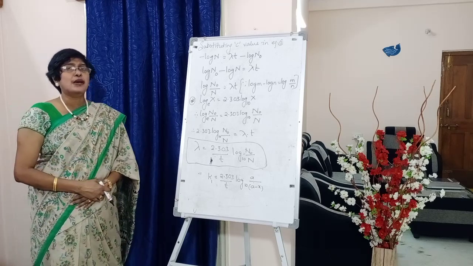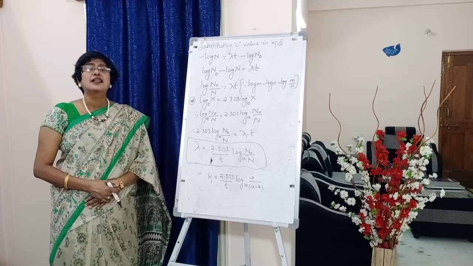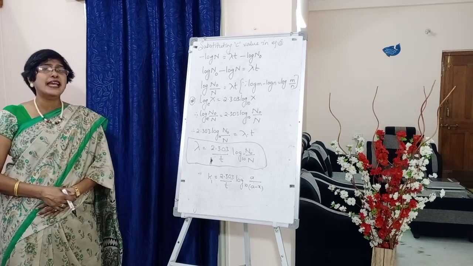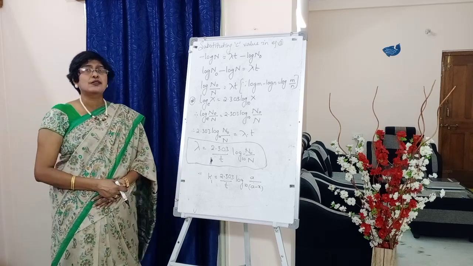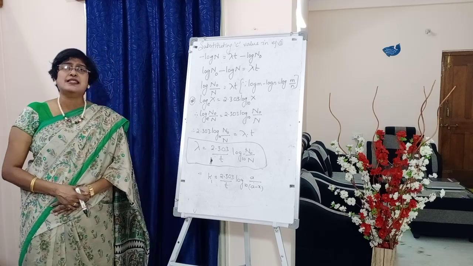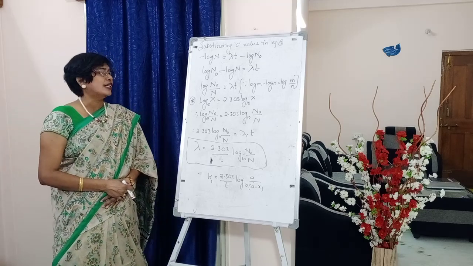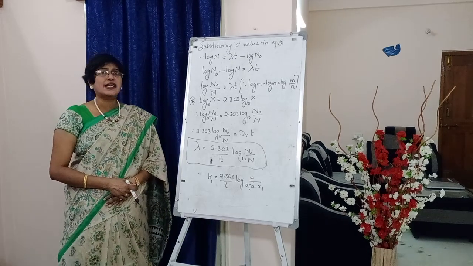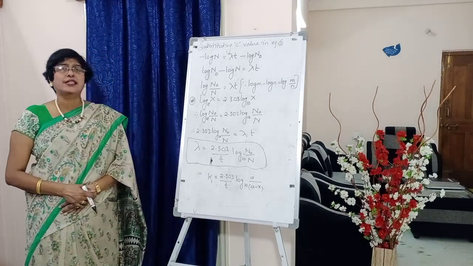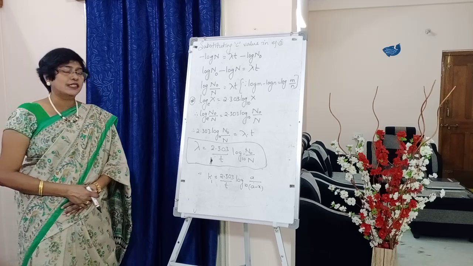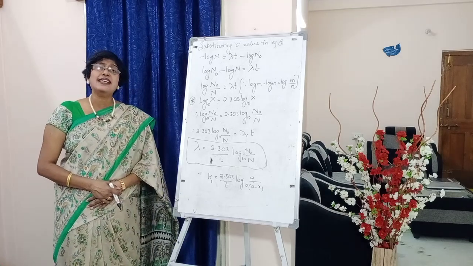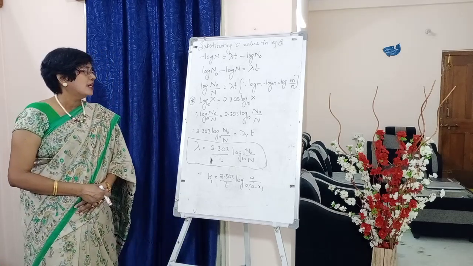Below put a star mark and write down: we know that log of x base e is equal to, for conversion of base e logarithm to base 10, what do we do, students? We multiply with 2.303. So log of x base e is equal to 2.303 log of x base 10.